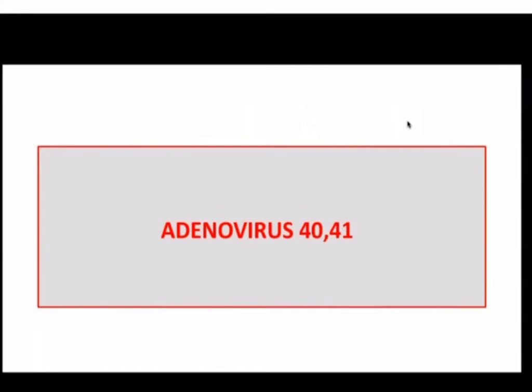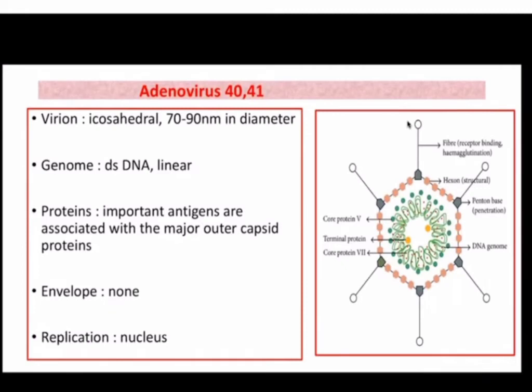Then the last viruses are adenovirus 40 and 41. Now, adenoviruses will be discussed in detail in respiratory infections, but just to give a broader picture, these viruses are icosahedral in symmetry, 70 to 90 nanometer in diameter, and they have double-stranded linear DNA.